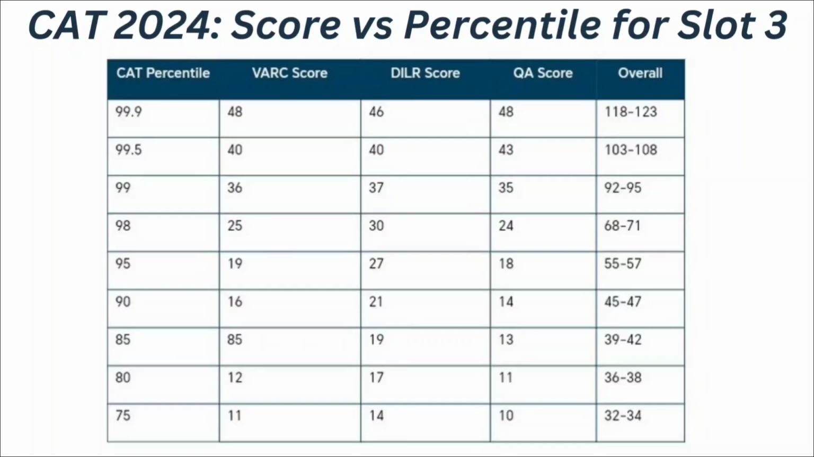be 90 percentile. Then if your VRC score is 12, DILR score is 17 and quantitative ability score is 11, meaning your overall score ranges between 36 to 38, at that time you can expect your CAT percentile to be 80 percentile. And if your overall score ranges between 32 to 34 with 11 in the VRC, 14 in the DILR and 10 in quantitative ability, at that time you can expect your CAT percentile to be 75 percentile for slot 3. So basically this is the expected score versus percentile for all the 3 slots.